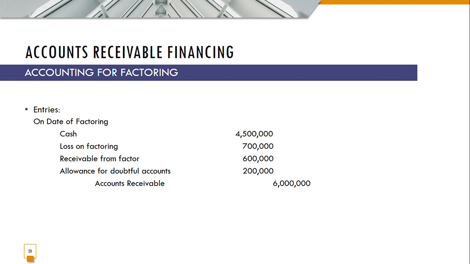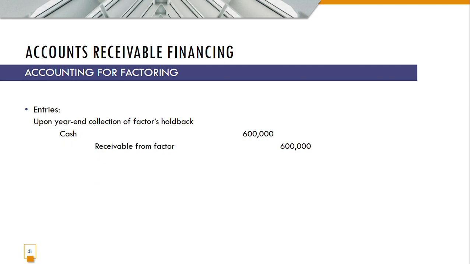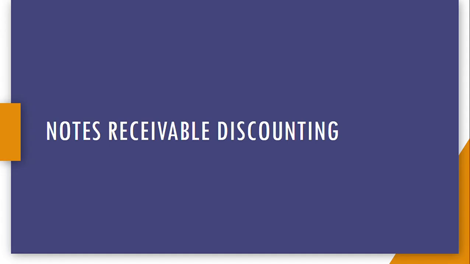You have to take into consideration the allowance for doubtful accounts for these accounts receivable of 200,000. So basically you have a loss on factoring of 700,000. So that comprises the 900,000 commission and the 200,000 allowance. At year end, you receive 600,000 of the factor's holdback. So that's it for factoring.